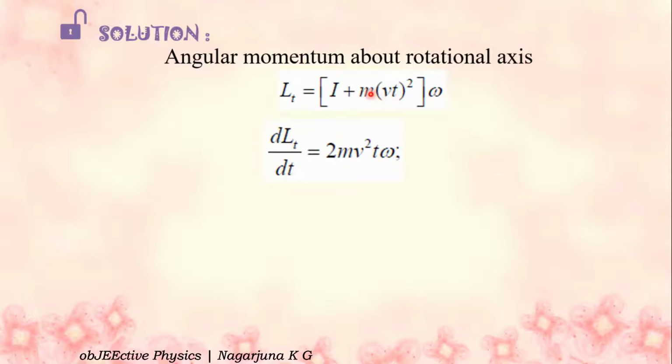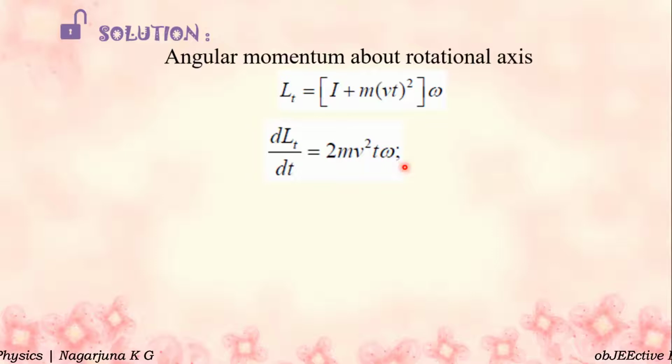In the second term, mass m is constant, and d by dt of vt square is equal to 2vt into d by dt of vt, where v is given constant. Or by using the product rule, we can get the same result.